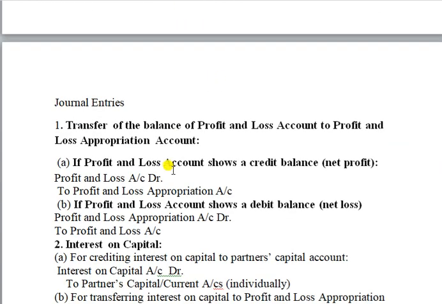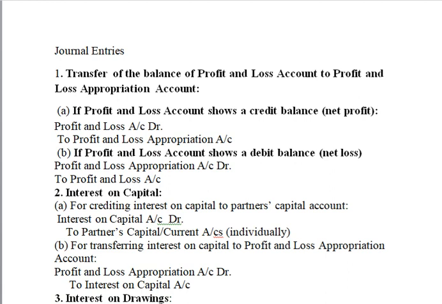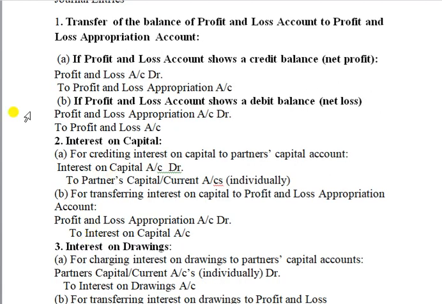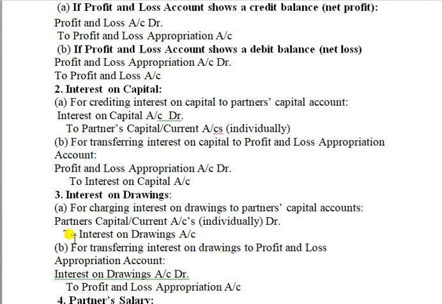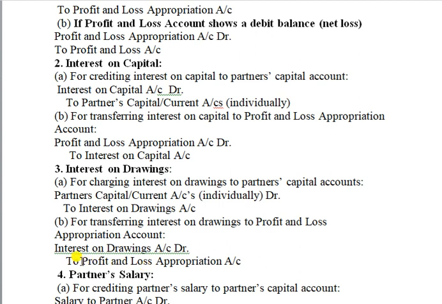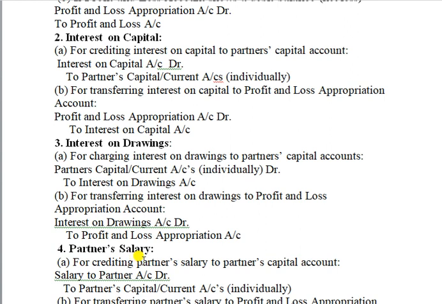Check here, is it correct or not? For interest on capital, profit and loss appropriation account debit to partners' capital or current account. For interest on drawings, partners' capital or current account individually debit to interest on drawings account. And for transferring this account to the profit and loss appropriation account, interest on drawings account debit to profit and loss appropriation account.